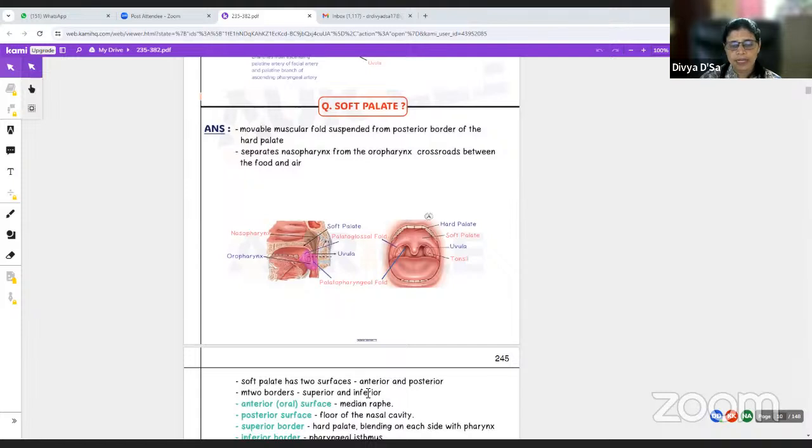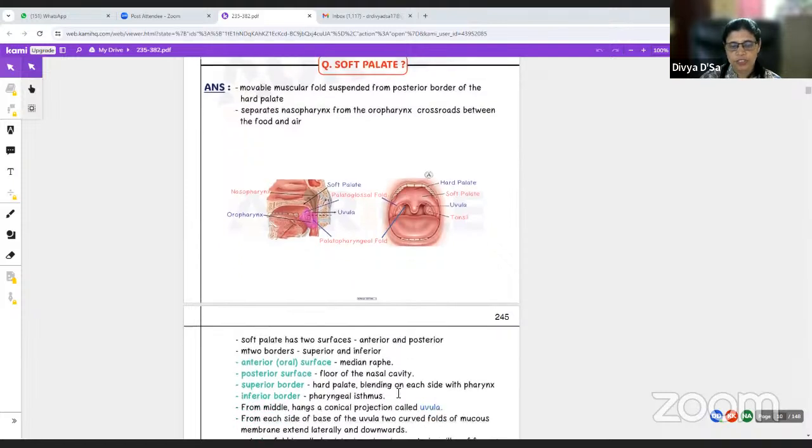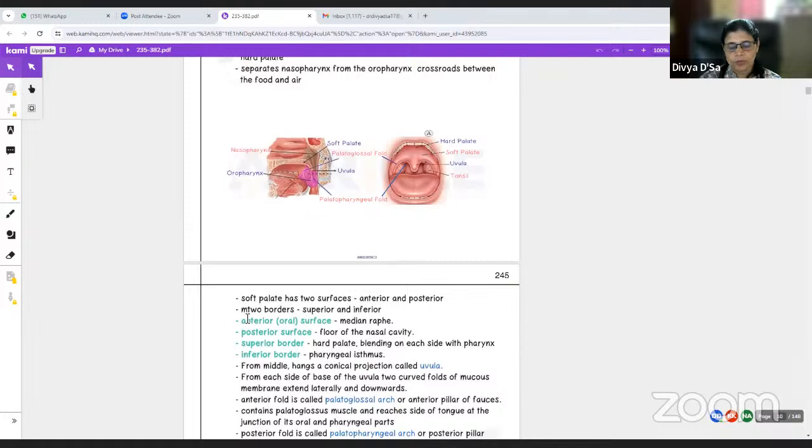So soft palate has two surfaces, anterior and posterior, and two borders, superior and inferior. The anterior or oral surface has a median raphe. The posterior surface forms the floor of the nasal cavity. The superior border is attached to the hard palate, okay, and blends on each side with the pharynx. The inferior border forms a part of the pharyngeal isthmus. And from the middle of that inferior border, there will be a conical projection which hangs.